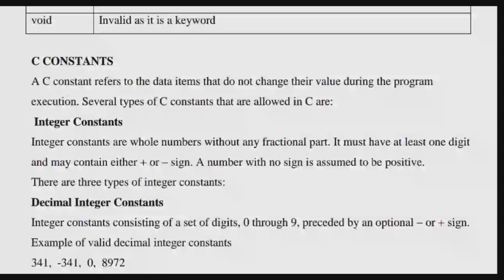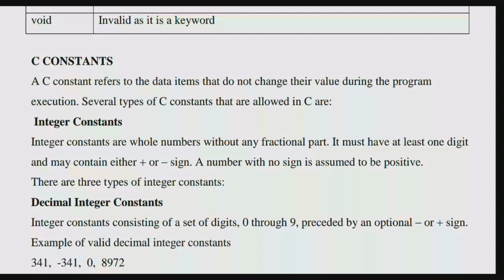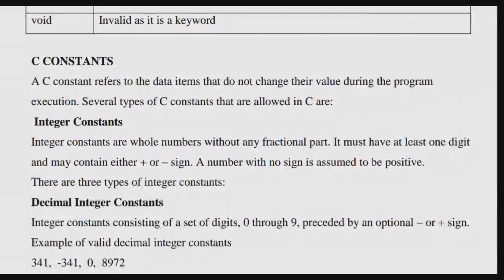So integer constants are whole numbers without any fractional part. I will tell you what a fractional part is in the next lines. Without any fractional part, it must have at least one digit. One digit means if I put 1 or 0, or even only 0, I can call it an integer constant. That is a constant, but an integer one. Forget about the fractional one for now.